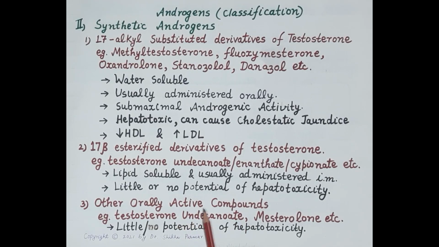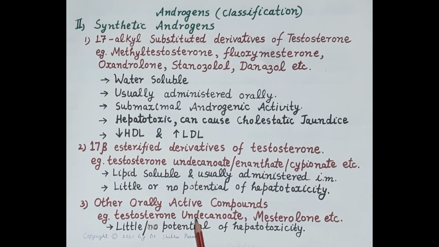Now, another orally active compound is testosterone undecanoate. When dissolved in oil and ingested orally, it's absorbed into lymphatic circulation and it bypasses hepatic catabolism. Apart from this, as discussed earlier, it can also be administered by the intramuscular route and it's not hepatotoxic. Then another orally active compound is mesterolone. It is a derivative of dihydrotestosterone. It's also orally active and it shows little or no potential of hepatotoxicity.